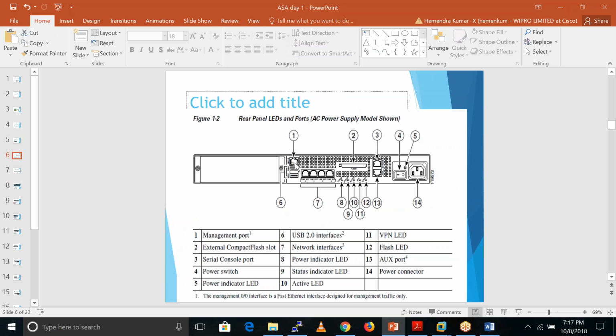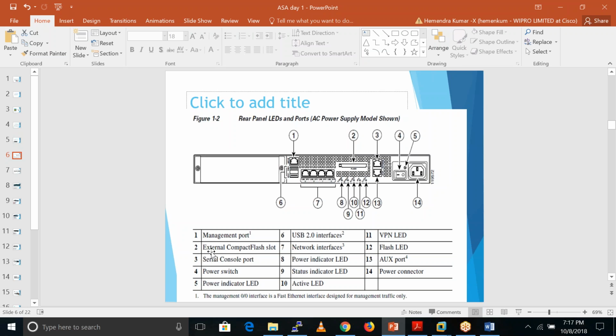What you do is configure an IP address on that particular port. It's a dedicated interface for managing this firewall. After that you just take SSH or Telnet on that port. So every ASA comes with a dedicated management port.